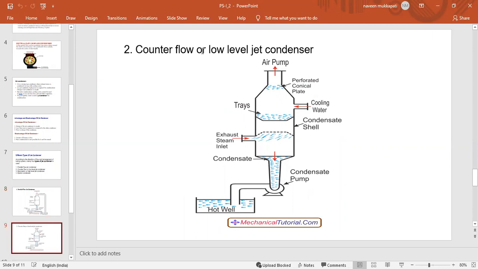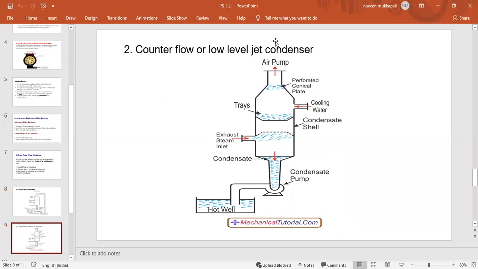The next type is the counter flow or the low level jet condenser. This is the air pump. These are the sprinkler plates, and this is the cooling water inlet and the condensate outlet. This is the exhaust steam inlet.